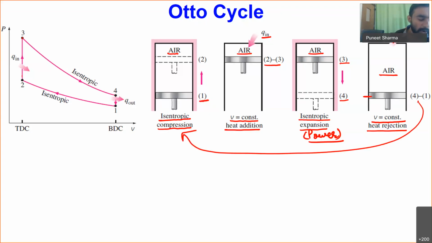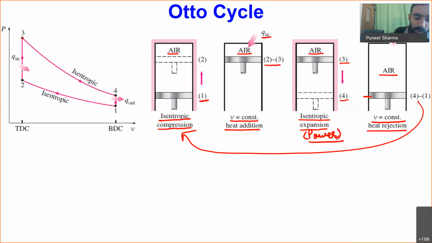This is how I can closely approximate all the processes happening in our actual spark ignited engines. I can approximate all these processes by using this particular cycle, which we call the Otto cycle. Now the key difference, you can see, is that we are not sending exhaust out and we are not taking in fresh air and fuel mixture.